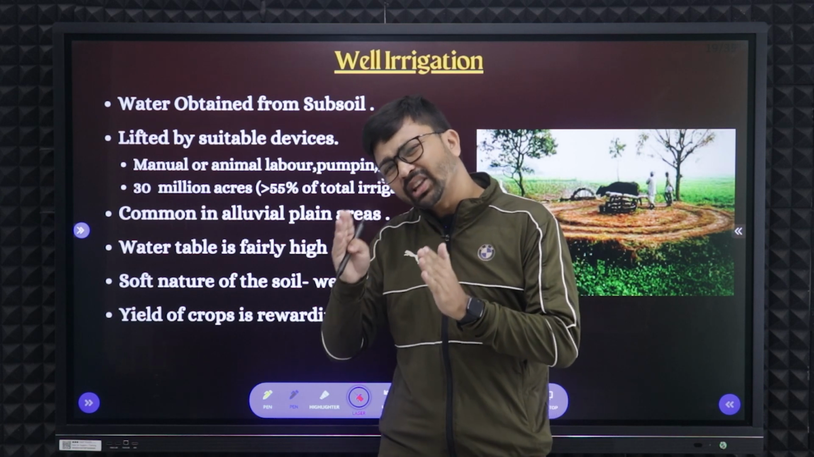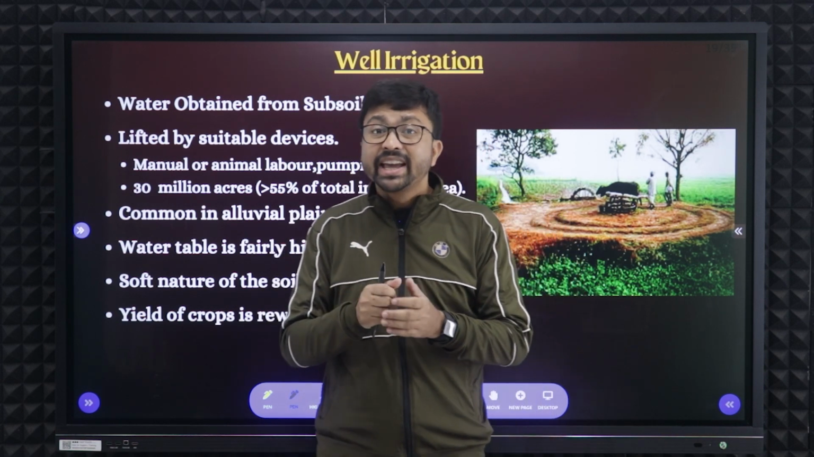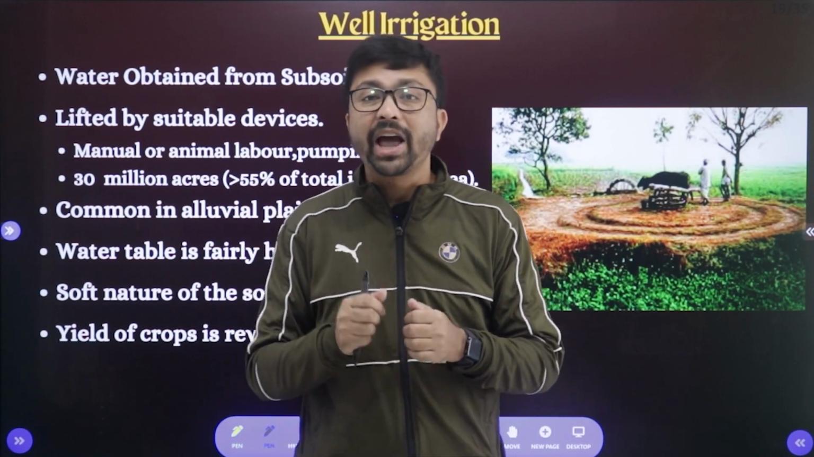Now there are some other advantages also. What are the other advantages? It will be easy. Why? Because you don't require any machinery. Manually, if you have a very small amount of land, you can do it individually without asking permission from anyone else.